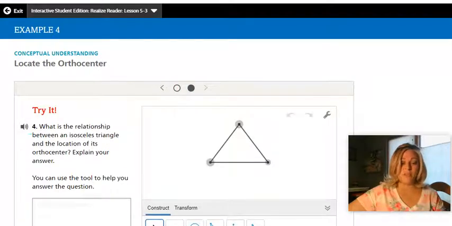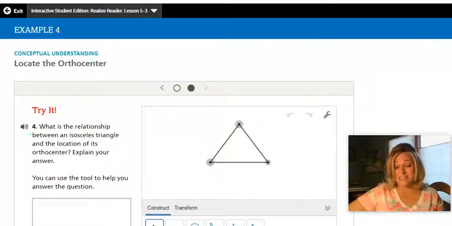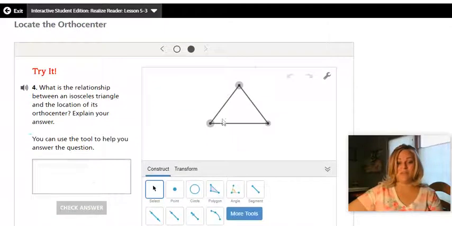What is the relationship between isosceles triangles? So does that make a difference? If it's right, acute, obtuse, and now that it's isosceles, how does that change? And use the tools or use your own paper and pencil and compass to determine how it changes. The answer is here. So again, if you get stuck or confused, you can type in your answer and then check it to see if it's right.